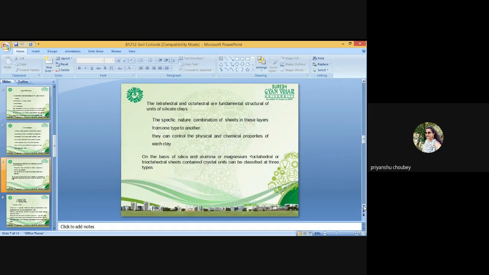So besides, also the dissociation of surface functional groups such as carboxylic groups, phenolic groups and enolic groups as follows, like inorganic clays with carboxylic groups and phenolic groups and enolic groups.